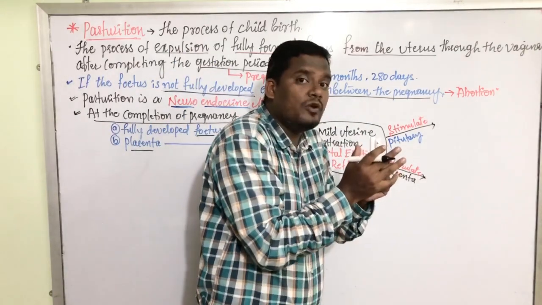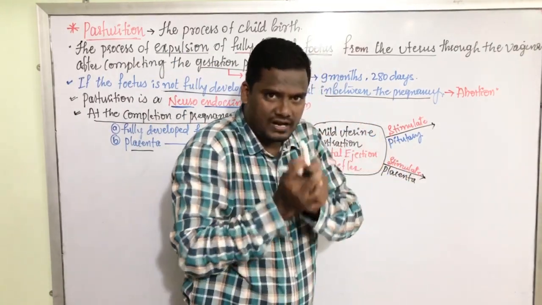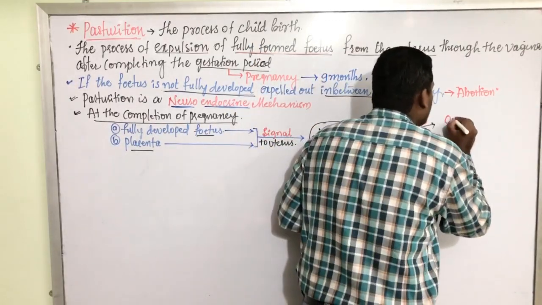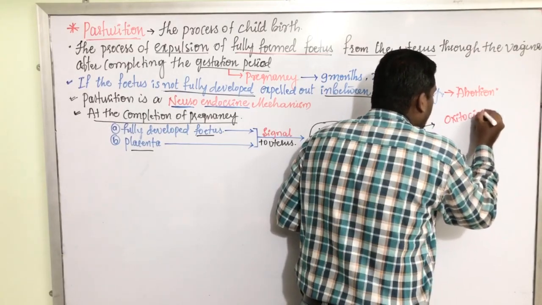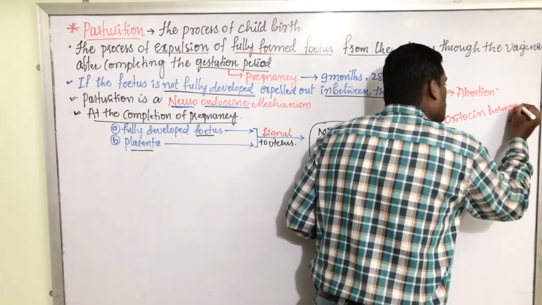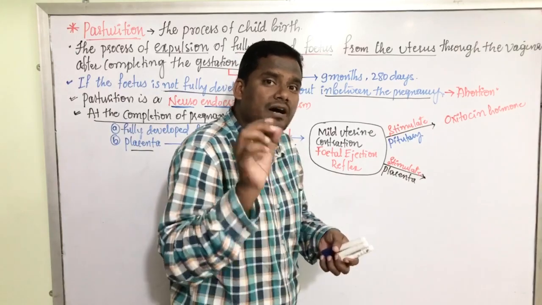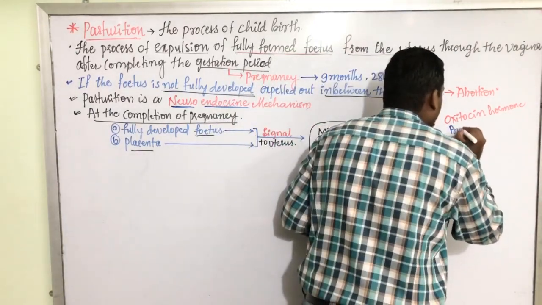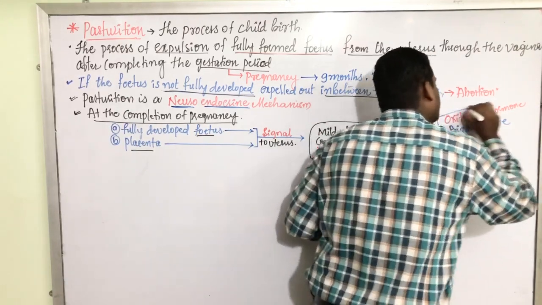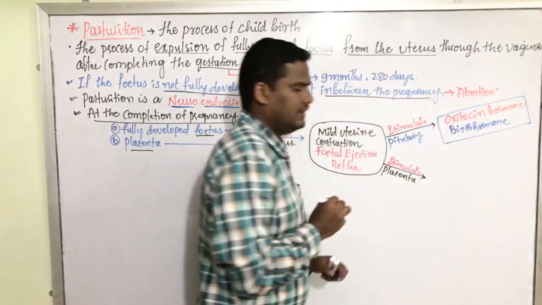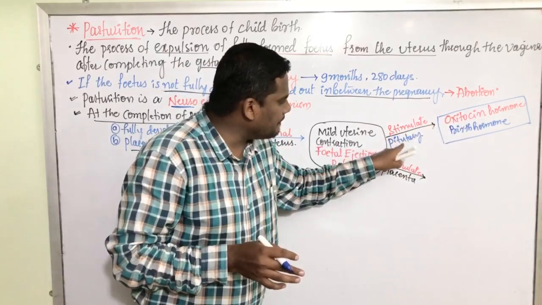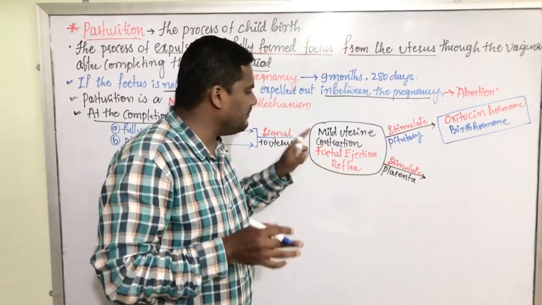As a result of stimulation given by the fetal ejection reflex, the pituitary gland produces a hormone called oxytocin. This hormone is also called the birth hormone. This hormone gets secreted in the mother's body. Oxytocin is secreted by the pituitary after getting stimulated by the fetal ejection reflex.